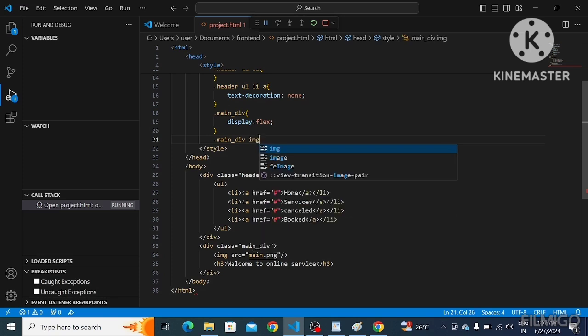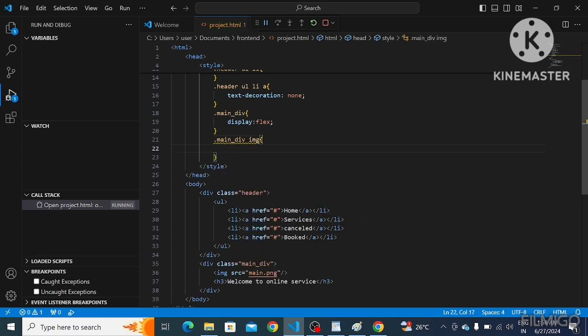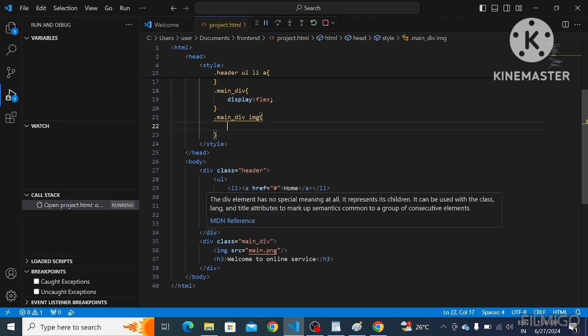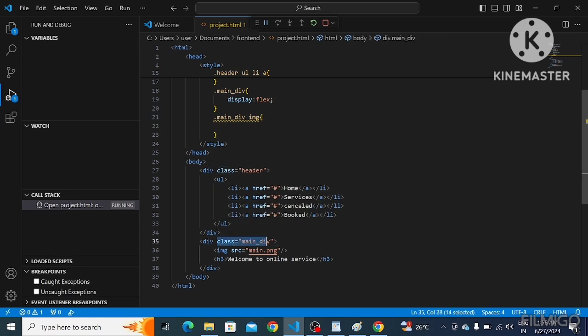I'm going to take that tag name where we have this image in this division only, right? By using this class name, I took that division and later the tag name image.